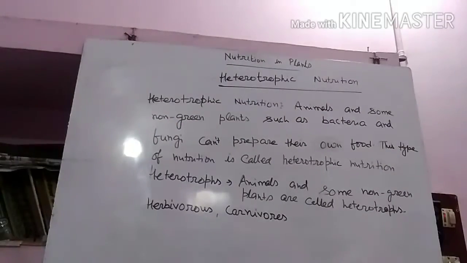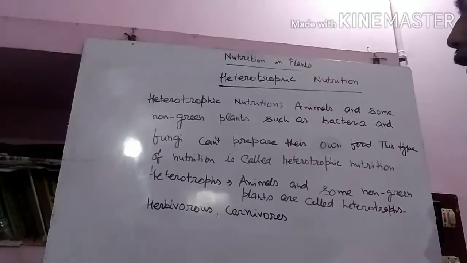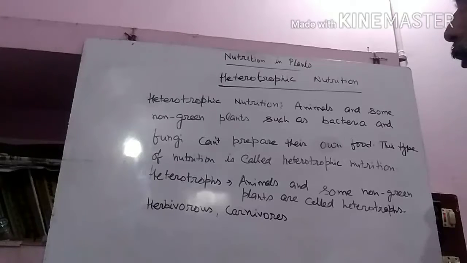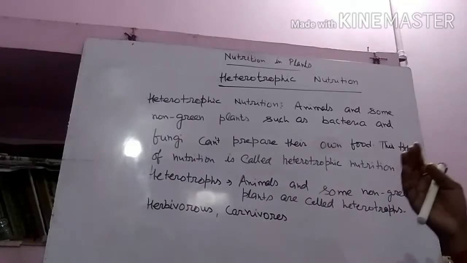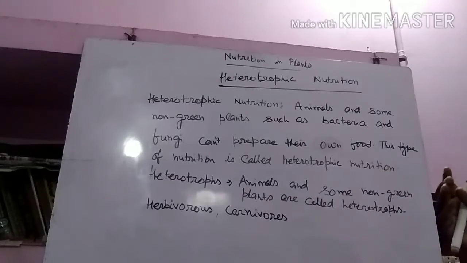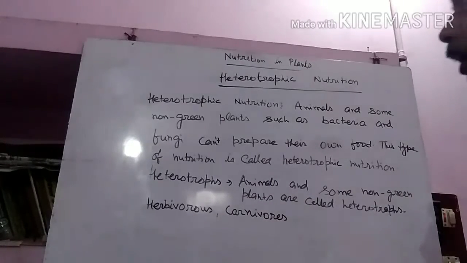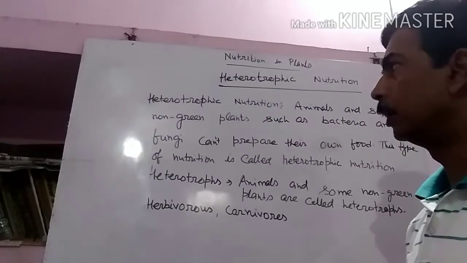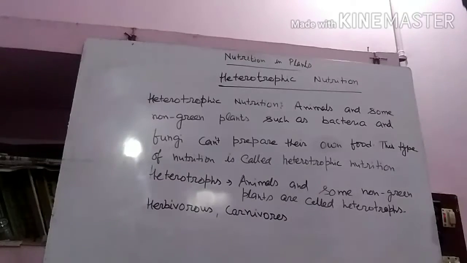And the carnivores depend upon the herbivores, and herbivores depend upon the green plants. So directly or indirectly, all living things, all animals and non-green plants, are dependent upon plants for their survival. Okay.